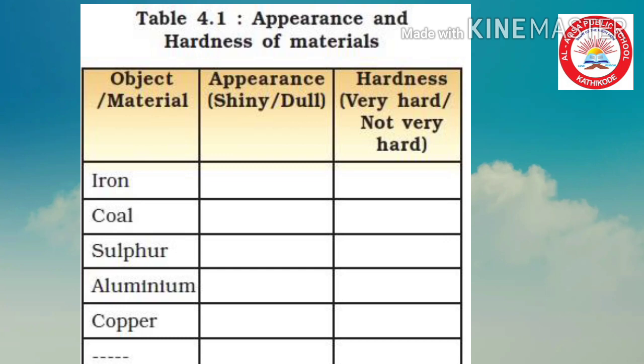Can you tell the appearance and hardness of metals and non-metals? Appearance, that metals are shiny, non-metals are dull. Then hardness, metals are very hard but non-metals are not very hard. Here iron, aluminium, copper are metals. Coal and sulfur are non-metals.